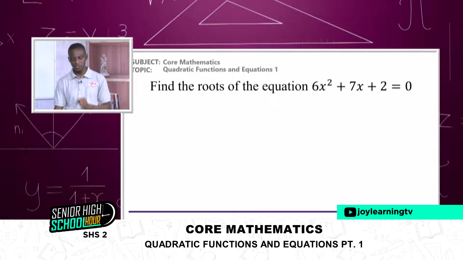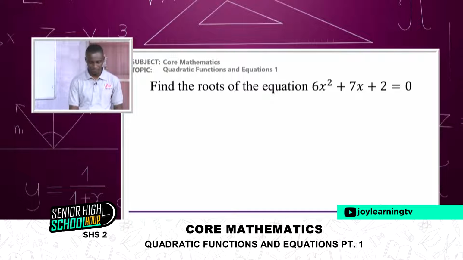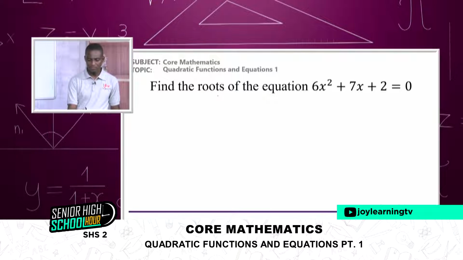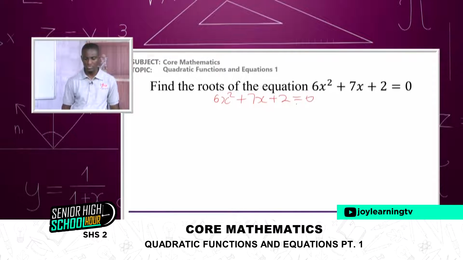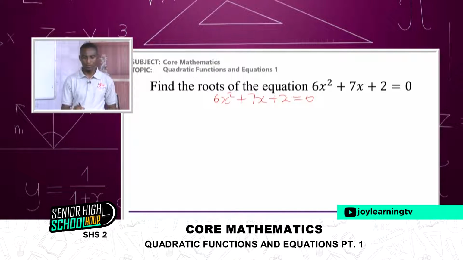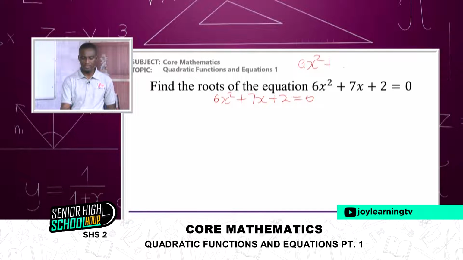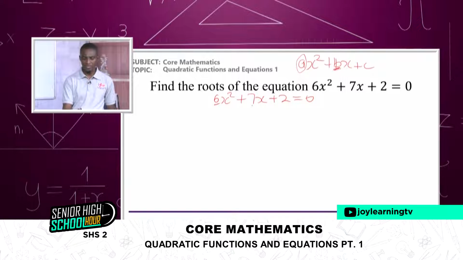So let's start. Right? If you just join us, this is Quadratic Functions and Equation Part 1. And what we've gotten to is we are learning how to solve quadratic equation using factorization method. So we'll start. Now we have our 6x squared plus 7x plus 2 is equal to 0. Right. The first thing to do is to look at the a part of this expression. Remember we said quadratic expression normally goes with ax squared plus bx plus c. And so the a part represents here 6. B part in this equation is 7. And the c part is 2.